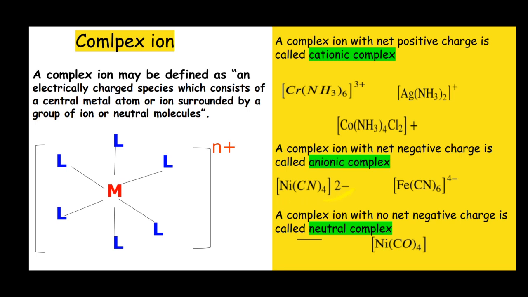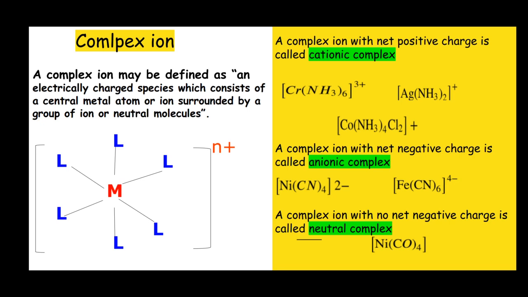Tetracyanonickelate is an example of an anionic complex. It is a di-negatively charged complex ion. Nickel is the central metal atom and is surrounded by 4 cyano ligands. There is another example of an anionic complex, hexacyanoferrate, a tetra-negatively charged complex ion.